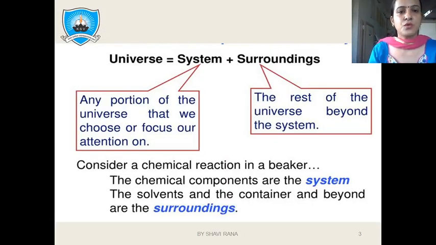It is comprised of two words: system and surrounding. System and surrounding, whole, make the universe. System is the part where we make certain kinds of experiments and observations, and the rest of the whole part except the system is called the surrounding.